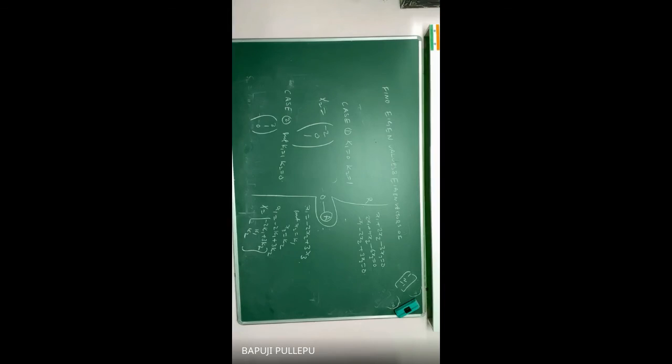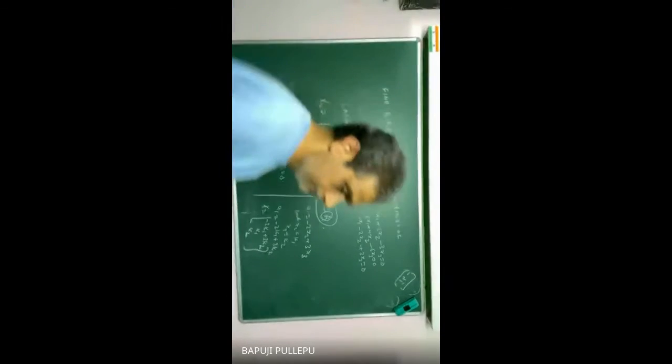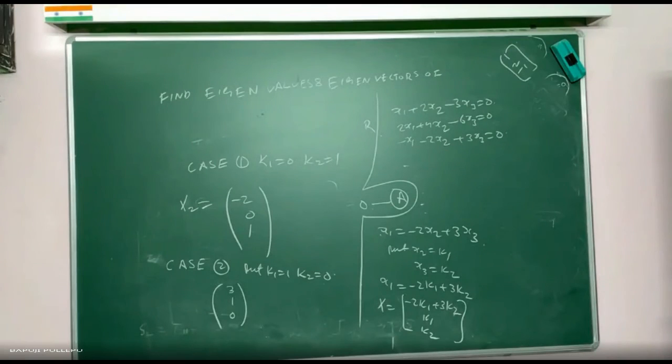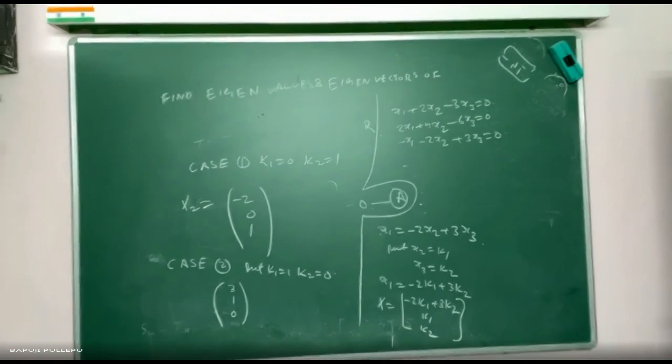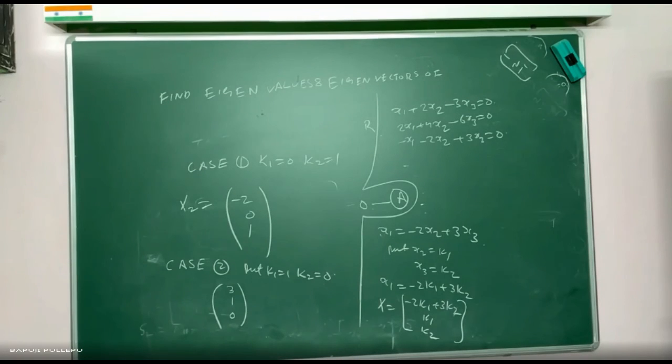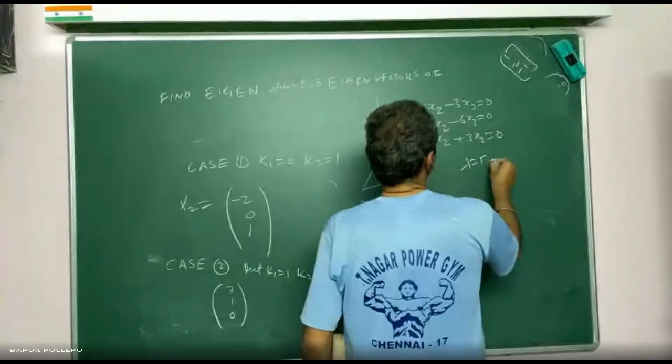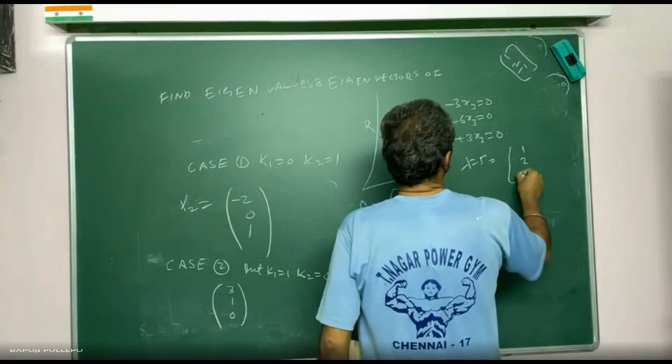Okay, clear up to here, sir? Yes, sir. So now you can write the eigenvalues fully. Now, eigenvalues are, tell me, lambda is equal to 5. What is the eigenvector? 1, 2, -1.